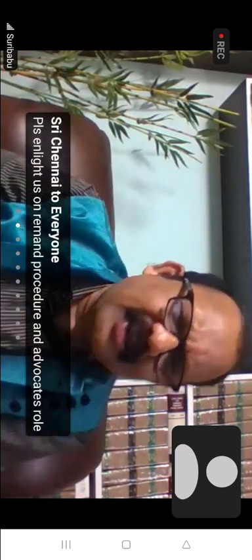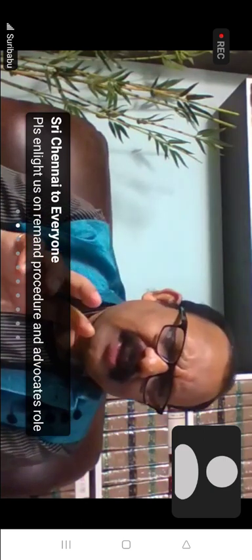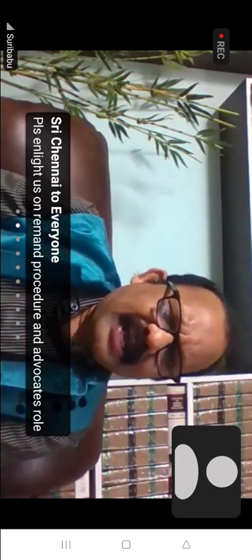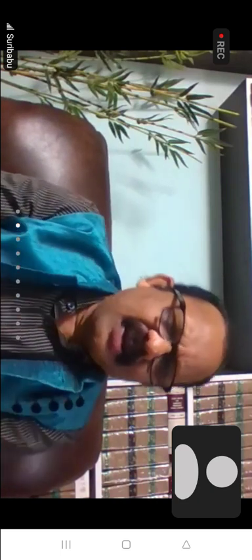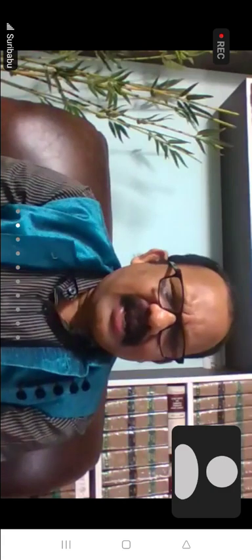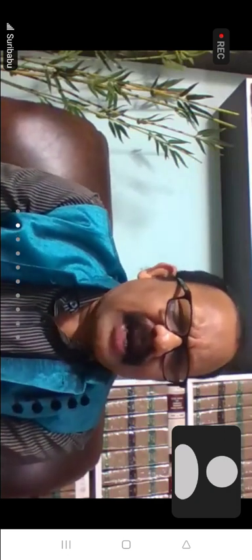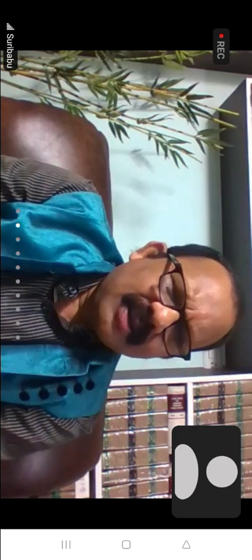After recording the statements, collecting the necessary material, any incriminating material and any material objects in the case, the police summarize the entire case and prepare a charge sheet. After enclosing all these 161 statements, the first information report, the mediator's report, the Panchanama report, the rough sketch and other things, the police file the charge sheet before the competent court, and the competent court takes cognizance of the case and issues summons to